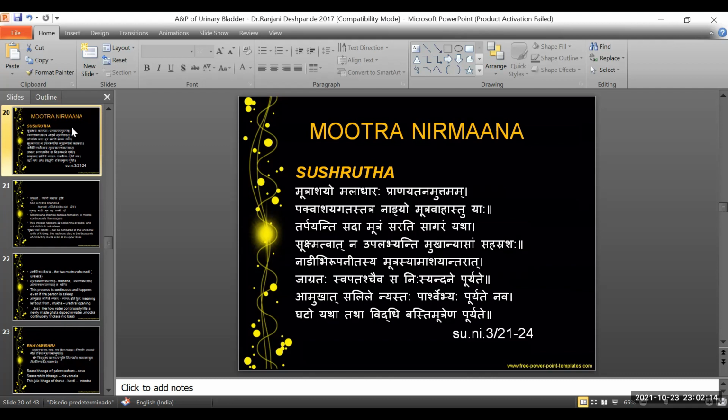So here, from the Dhamani, we have now come up to the level of the blood vessels that are moving into the kidneys for the further process of urine. So in the next line, Acharya says, Tarpayanti Sadamutram Sarati Sagaram Yatha. That means that from these dhamanis, that is the last checkpoint, there is tarpana, that is the letting out of urine continuously as drops. Sarati Sagaram Yatha.